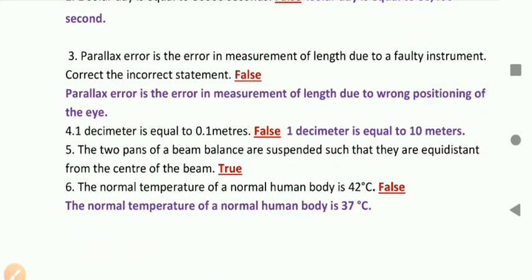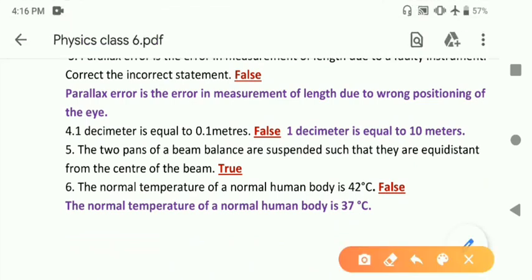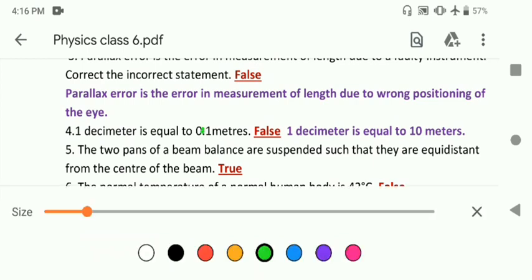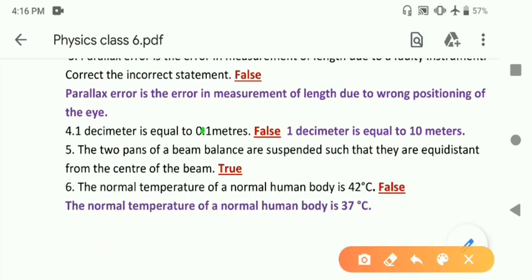Fourth one, 1 decimeter is equal to, here there is one small mistake in the question, please remember this. In the question it is written 1 meter, please correct it.